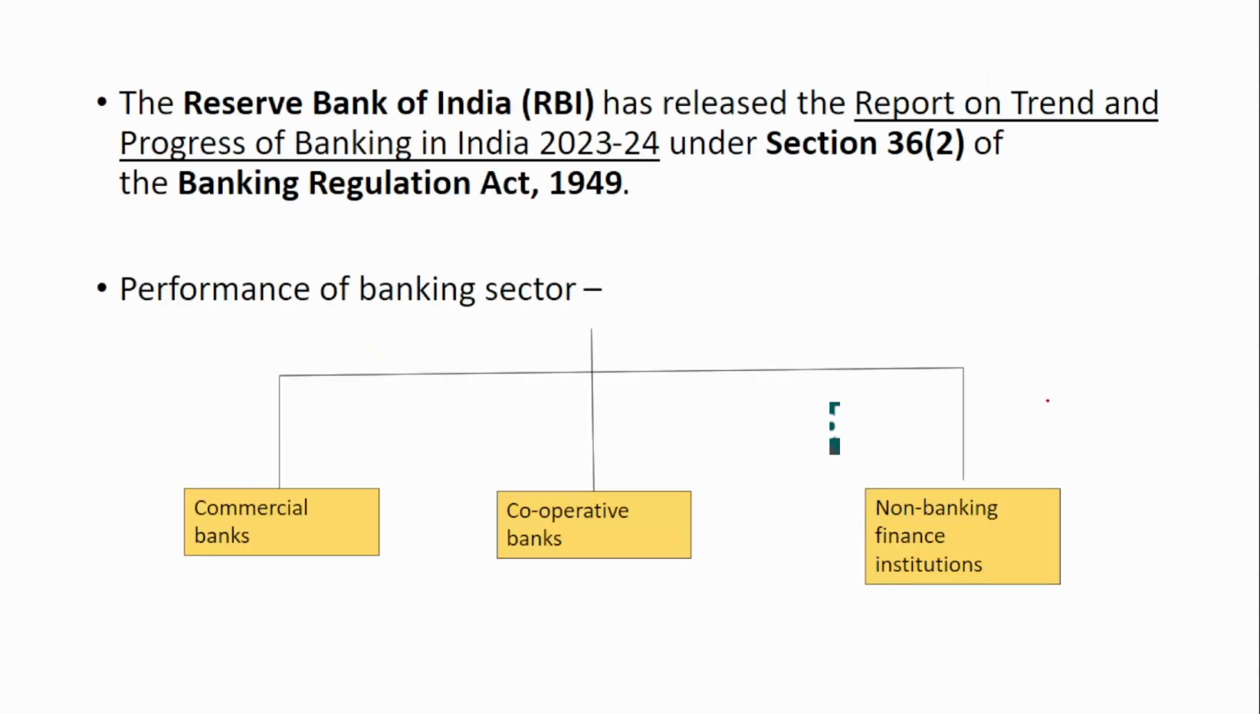This Reserve Bank of India has released this report under Section 36 Part 2 of the Banking Regulation Act 1949. The performance of the banking sector, that is commercial banks, cooperative banks and non-banking financial institutions, all the performance has been mentioned in this report.